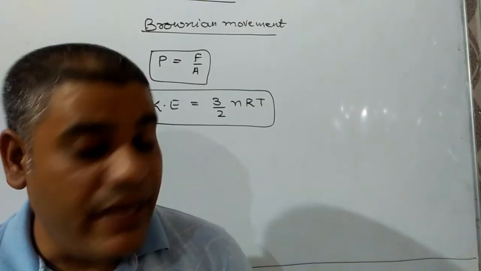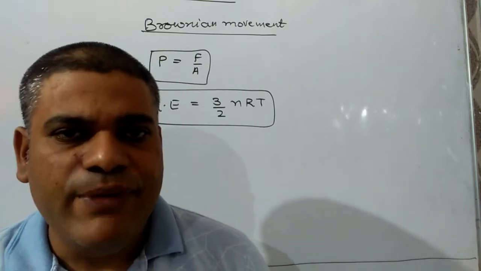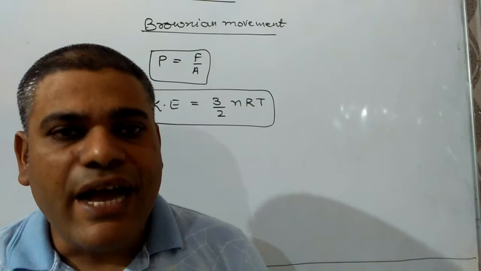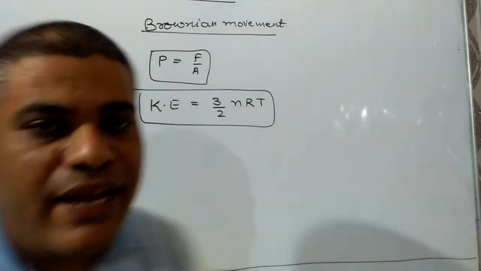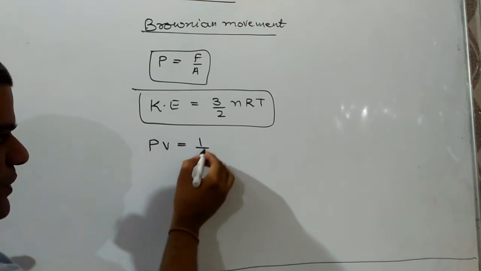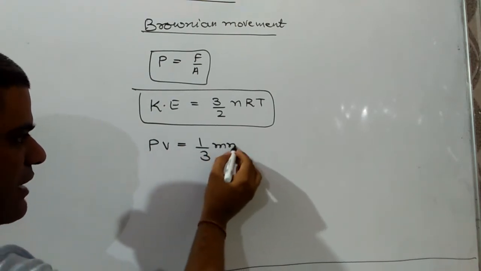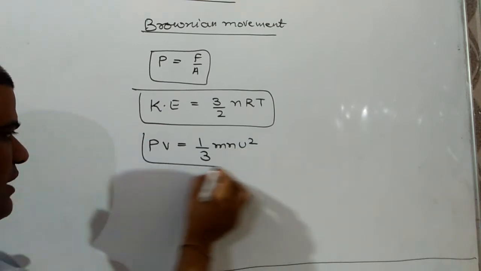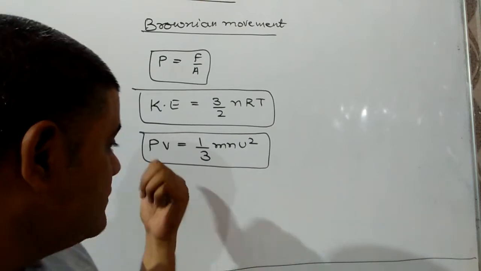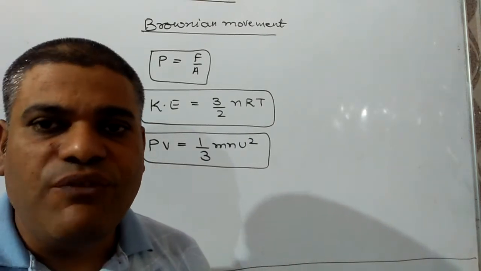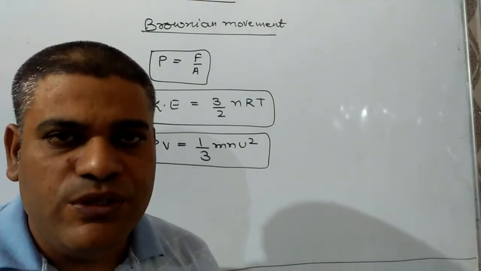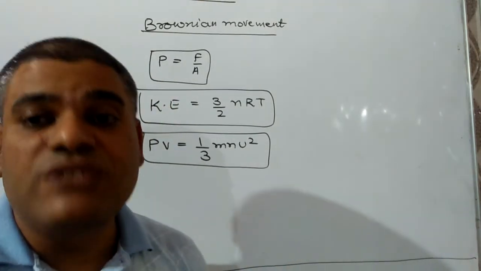Now the last postulate, then we will discuss the numerical. The last postulate of kinetic theory of gases is that they will obey the kinetic gas equation, PV is equal to 1 by 3 mnu square, where P is the pressure, V is the volume, m is the mass of each molecule, n is the number of molecules, and u is the root mean square velocity.